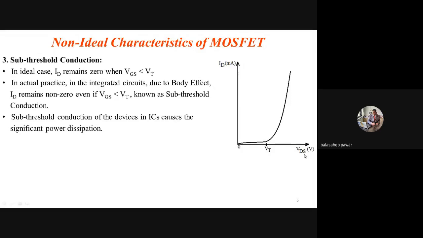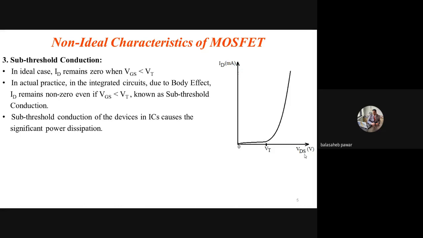So in general, what we are saying, whenever the gate to source voltage VGS is less than the threshold voltage VT of that transistor, how much is the output current? You already learned it. So many lectures. 0 or close to 0. Yes, that current remains 0.